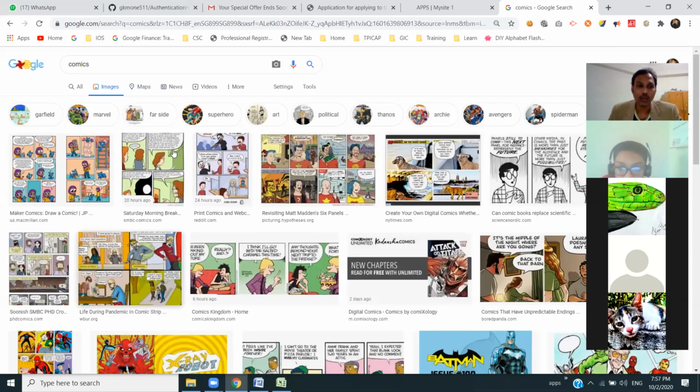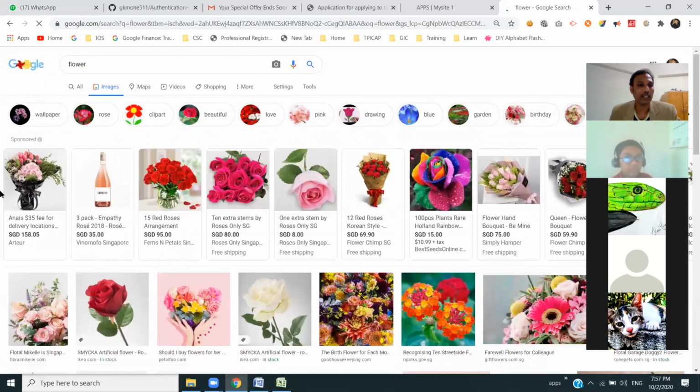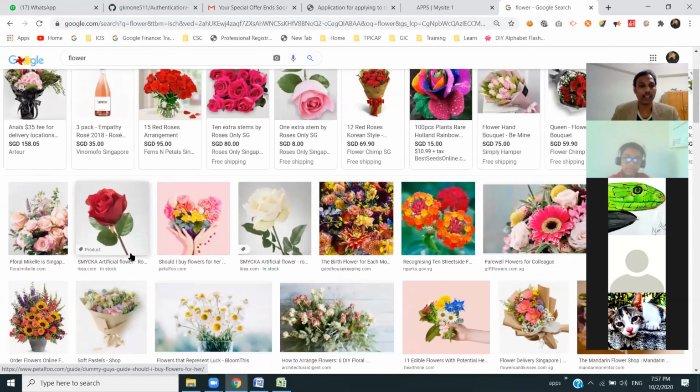What I want you guys to do is something like this. Let's take a simple one, flowers. You see here, all these flowers have different links. In the page, you design a page where you specify all the images like this.